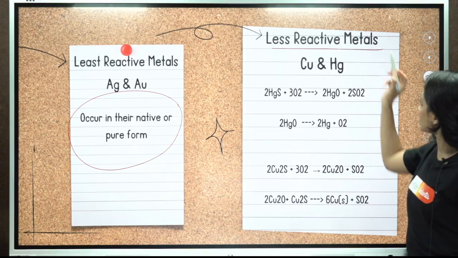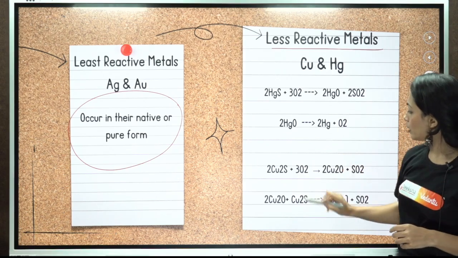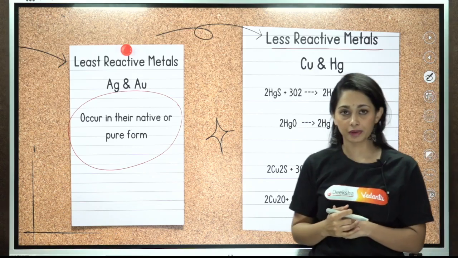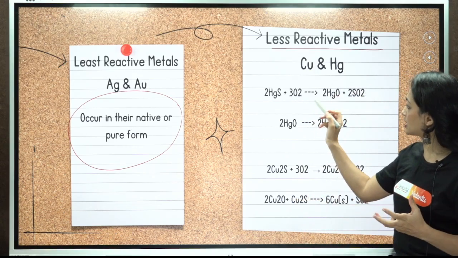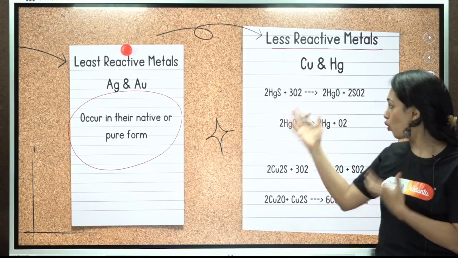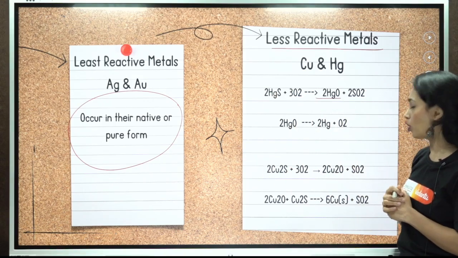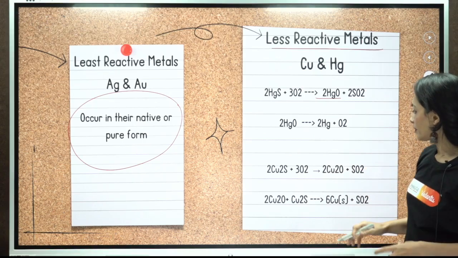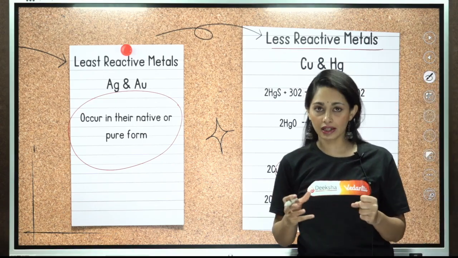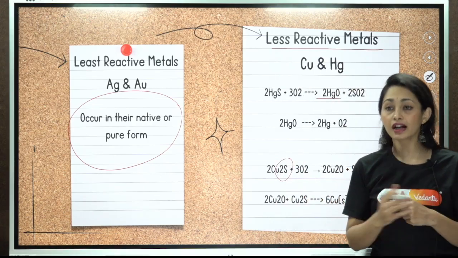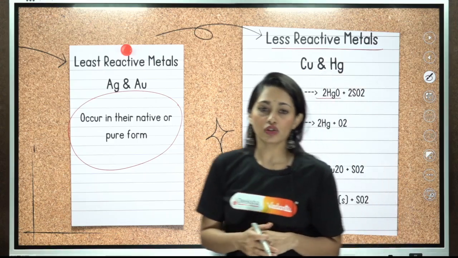And less reactive metals, copper and mercury. How are we going to obtain these? We are going to just heat the ore in the presence of oxygen, and we'll get the oxide of the respective metal. If it is a sulfide ore, we'll be conducting a process called roasting. If it is a carbonate or hydrated ore, we are going to conduct the process of calcination. So this is an example.